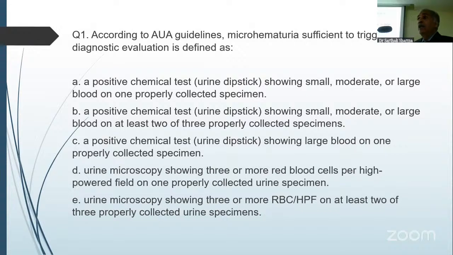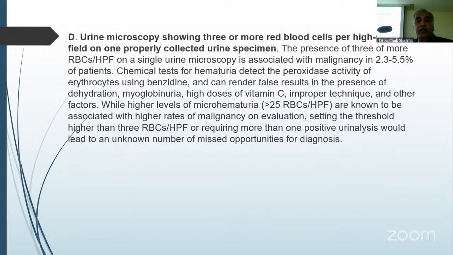What do you think? E? D. So even one properly collected urine routine microscopy showing 3 or more RBCs is microscopic hematuria, right? So dipstick, as I said, can produce false positive and false negative results. So you cannot depend totally on dipstick. So I think that's what they are saying.